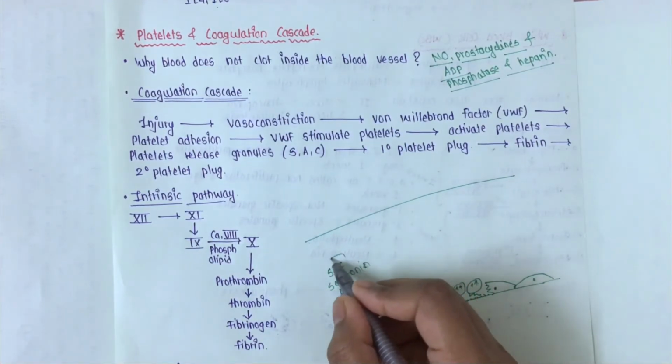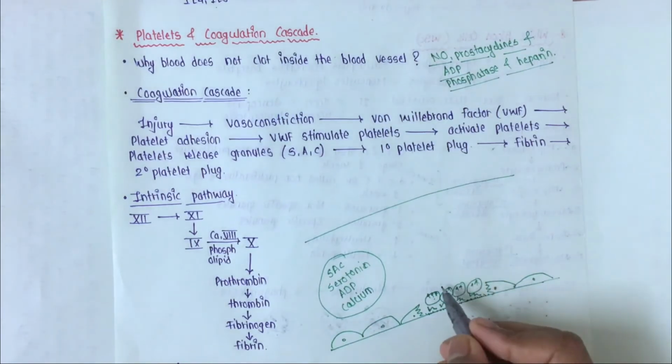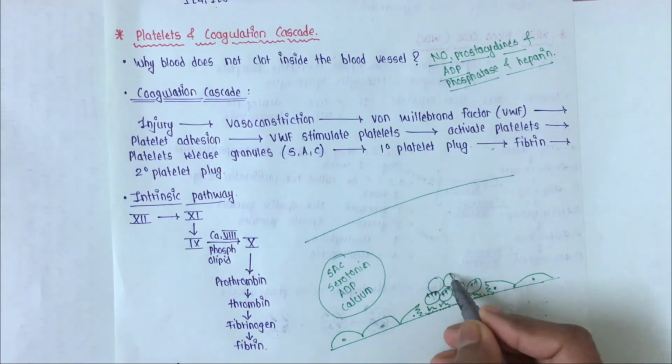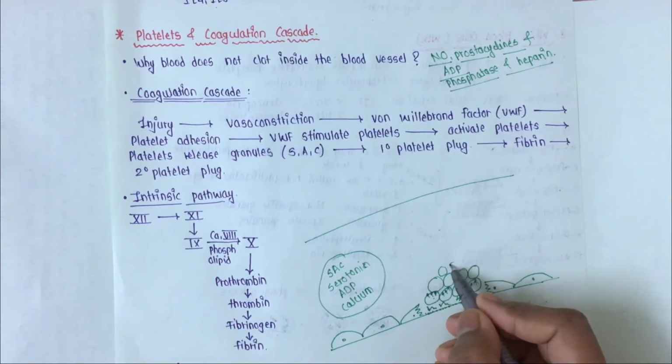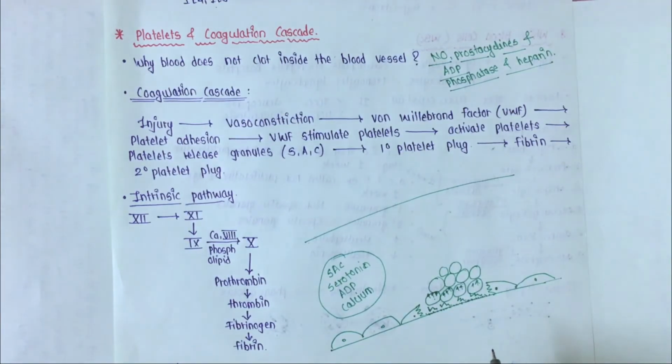These factors cause the aggregation of platelets, that is, other platelets also get attracted to the site of injury. This is called platelet aggregation, and this is called the primary platelet plug.